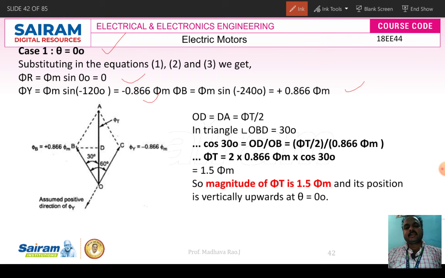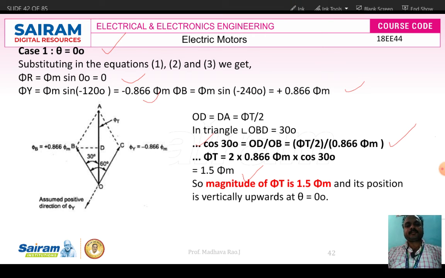From the ODB triangle, if we apply cos 30, OD by OB, phi t by 2 whole divided by 0.866 phi m, simplify this, and that is equal to 1.5 times phi m. So 1.5 times the phi m. Okay.